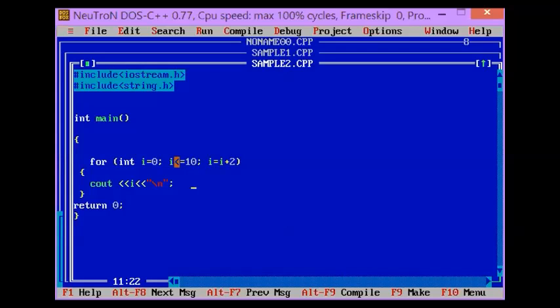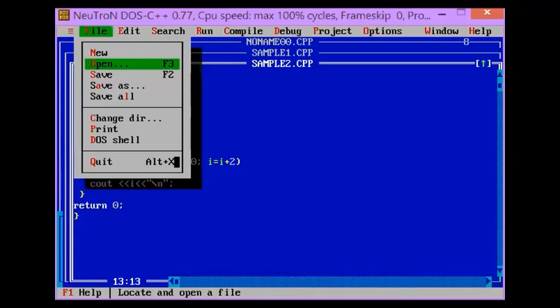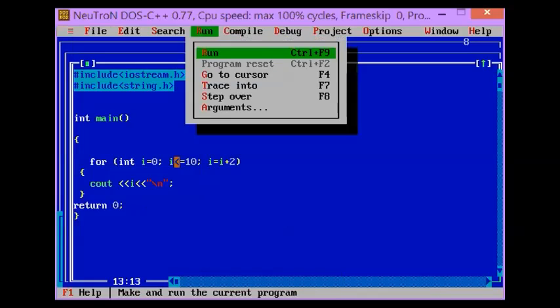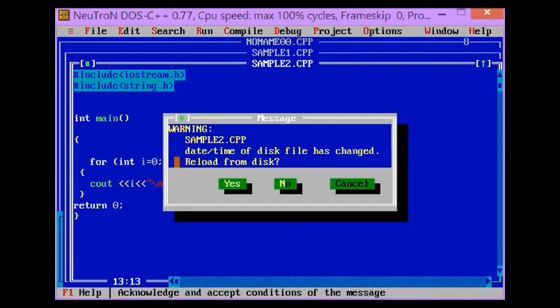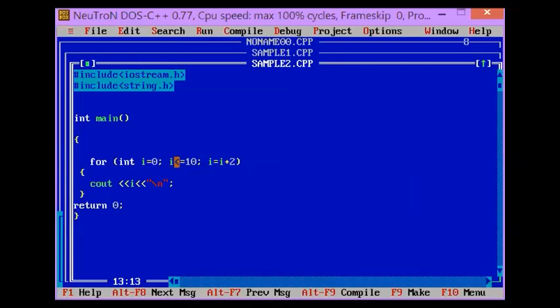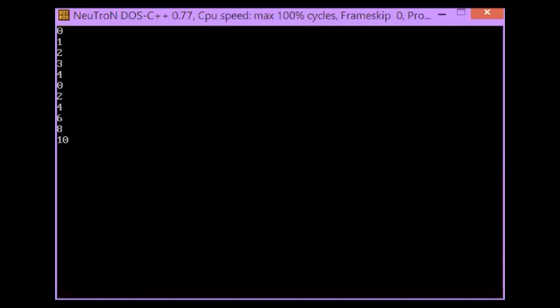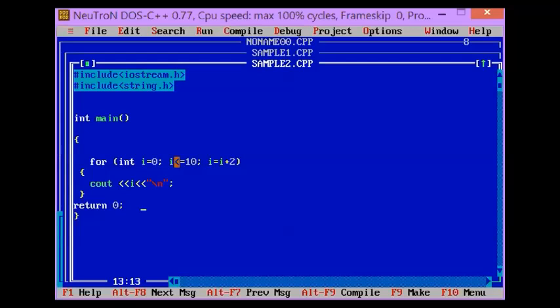And then we're going to print the value of your i. Let's save the program and then run it. There's no more error. Let's see the output. We have the output 0, 2, 4, 6, 8, and 10. But in this output, the previous output is also displayed. So we want to clear the screen so that only the output of the current program is shown.